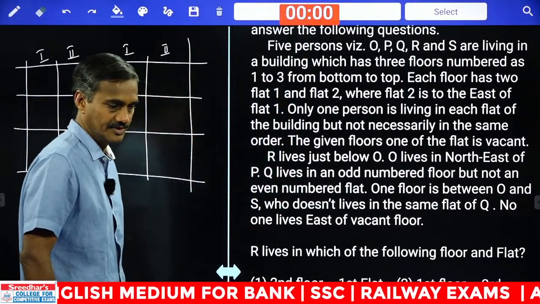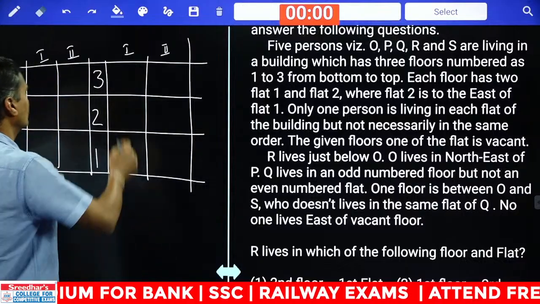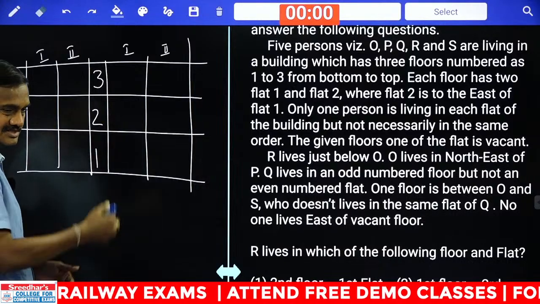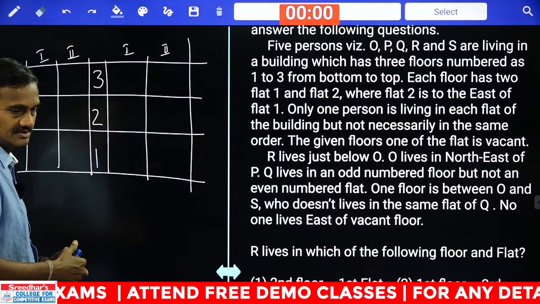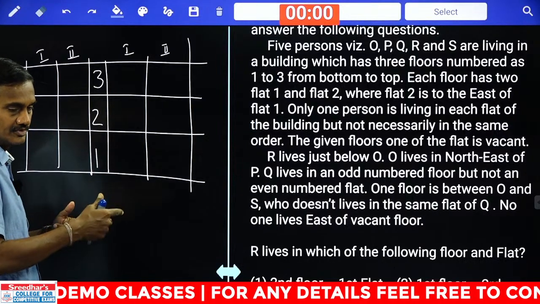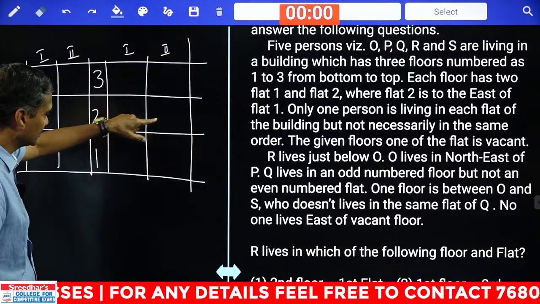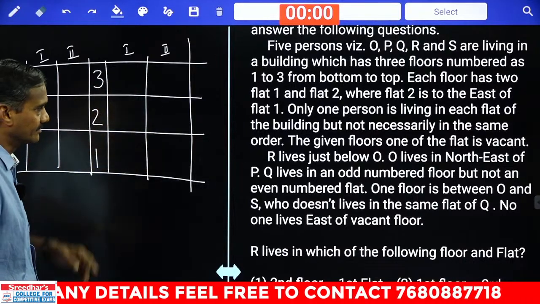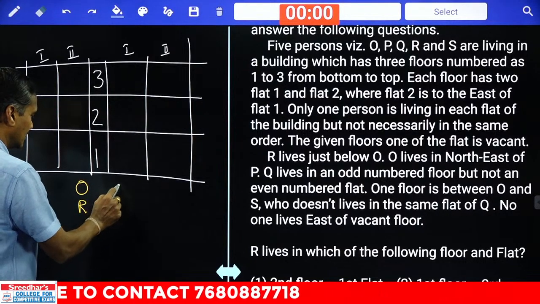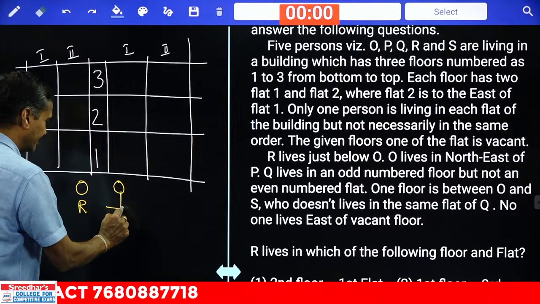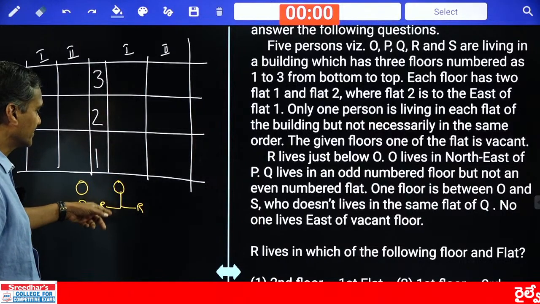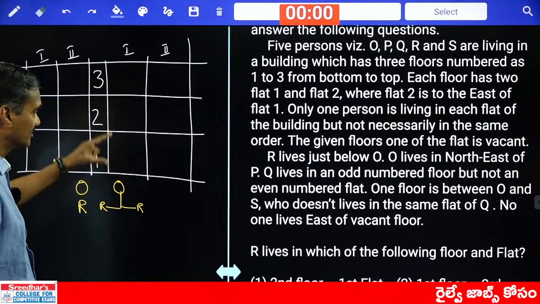Then coming to condition number 1: R lives just below O. Where is this R? R is living just below O. It doesn't mean that R and O are living in the same flat. They may be in different flats and different floors. O is here, R can be like this or like this. Are you getting this one or not? Because it is not talking about the flat, rather it is talking about the floor.